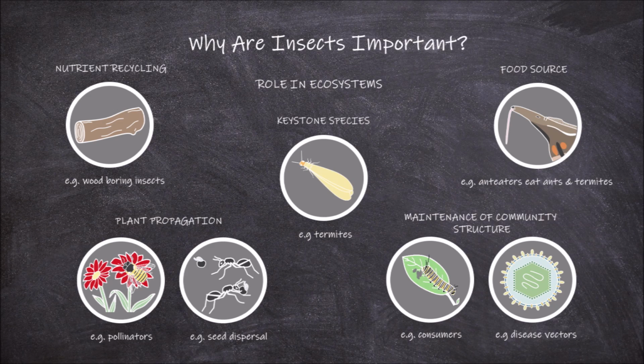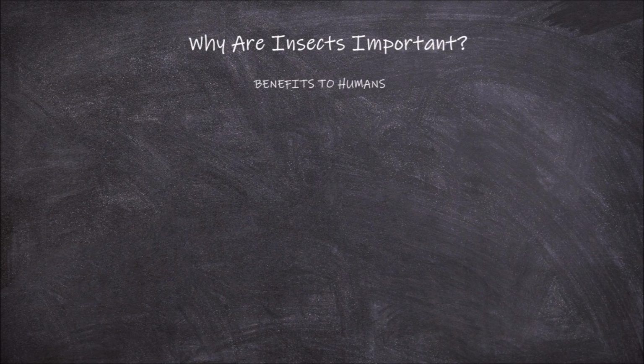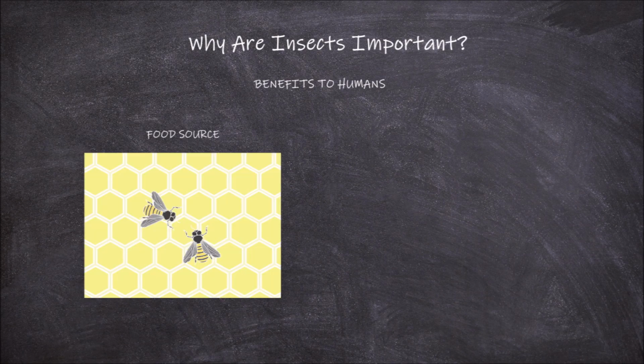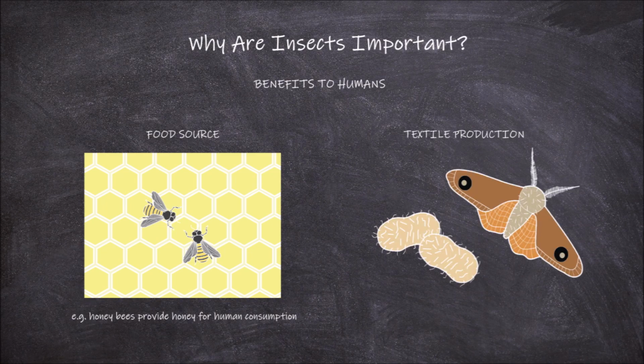Insects are also important to humans. One example of this is that some insects provide sources of food for humans. For example, honeybees provide honey for human consumption. Another example would be that other insects provide textiles for human use. For example, silkworms provide the textile silk for humans to use in clothing and other fabric items.